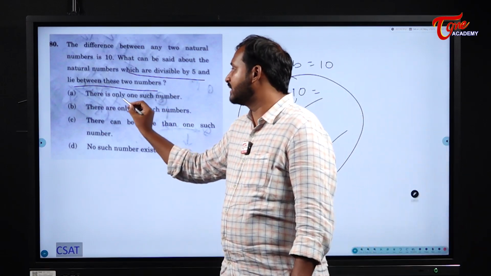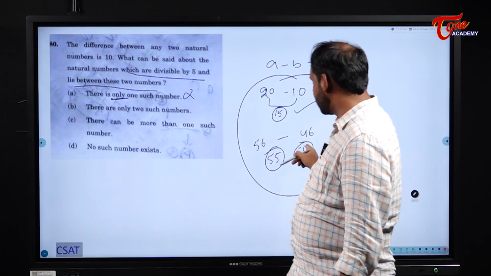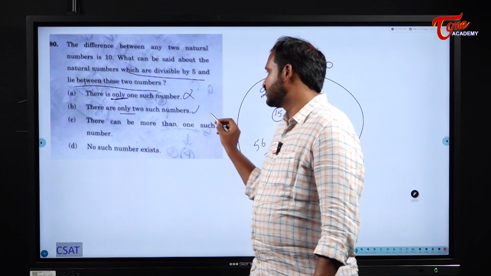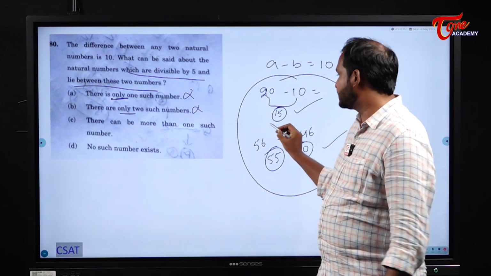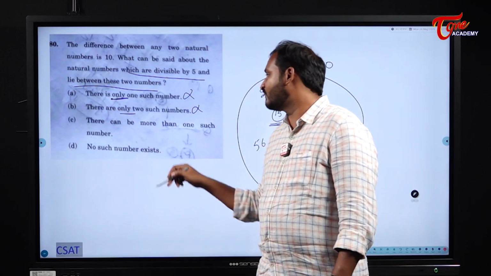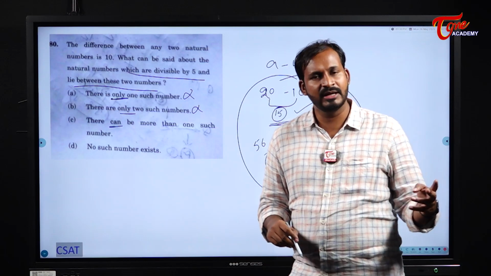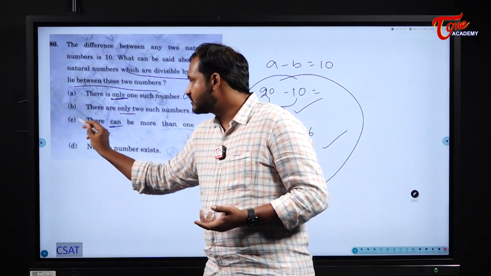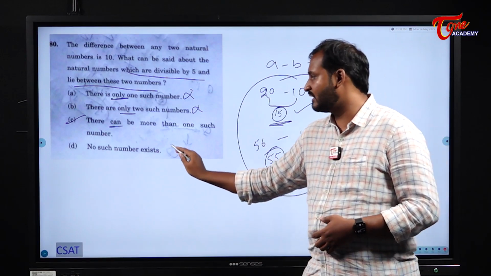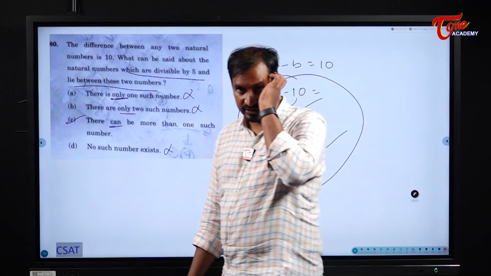There is only one. They are using the word only, so this became wrong, because there is a chance for two also. There are only two such numbers. They are using only, but there is a chance for one number also, so this one is also wrong. There can be more than one such. Can be means chance. It may be one or it can be more than one. So option C is the correct option for us here.